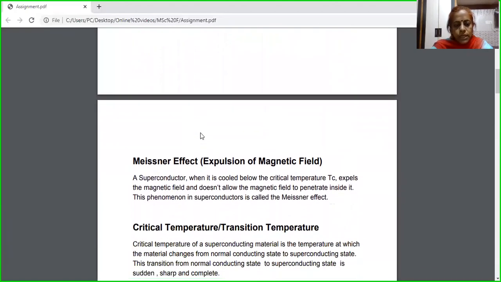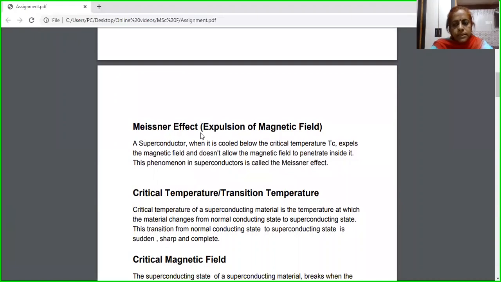Now moving over to the second property. This is a very important property, the Meissner effect. The Meissner effect states that when a superconductor is placed in a magnetic field, then magnetic field lines cannot penetrate inside the superconductor. That means B equal to 0 inside the superconductor.